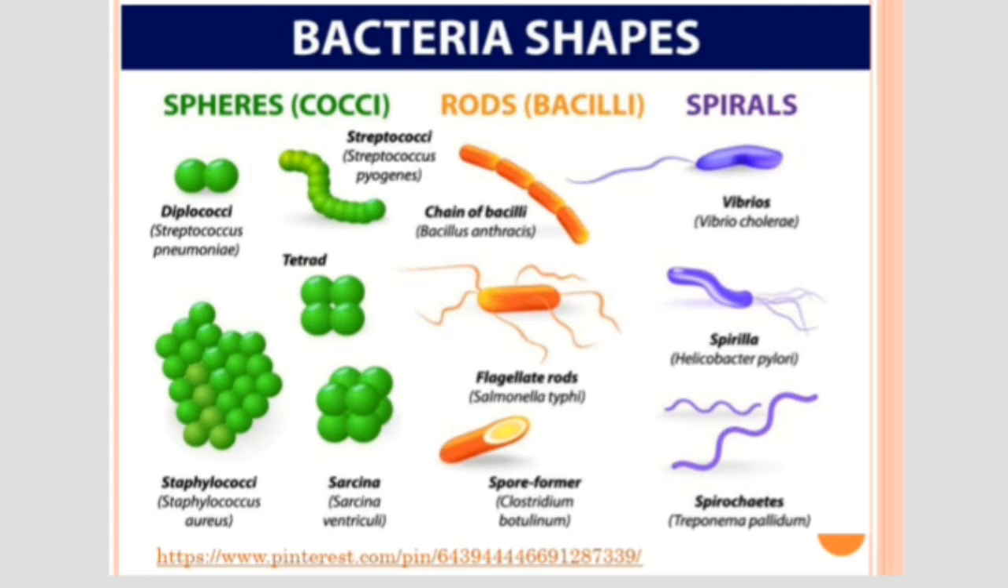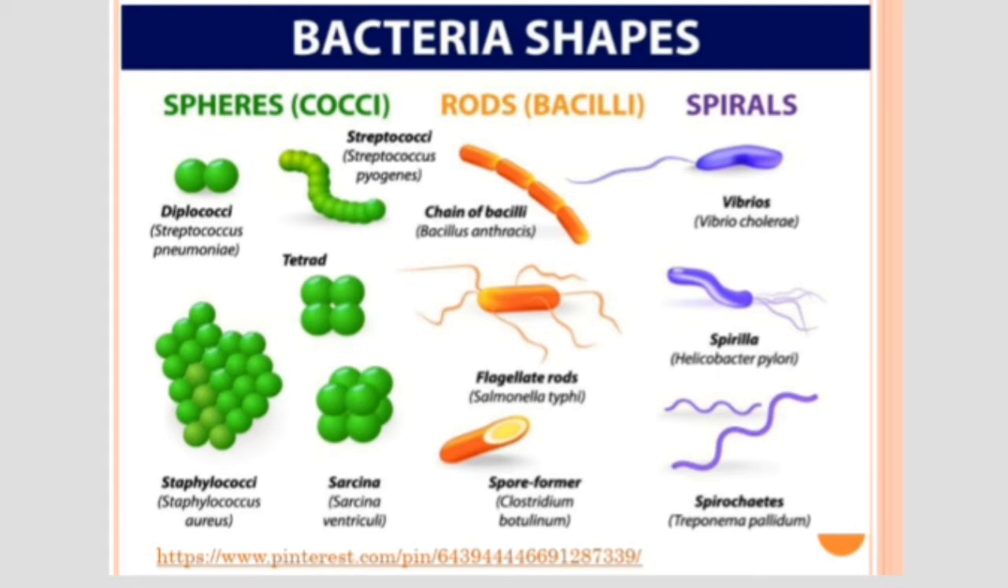When rod-shaped bacteria are arranged in the form of a chain, it is called streptobacilli. Bacillus anthracis, the causative organism for anthrax, has a streptobacilli arrangement, with up to 4 cells arranged in a stretch. Some rod-shaped bacteria possess flagella, an example is Salmonella typhi. Then Clostridium botulinum is responsible for causing the botulism disease, and it is a spore-forming bacterium, also with a rod shape.